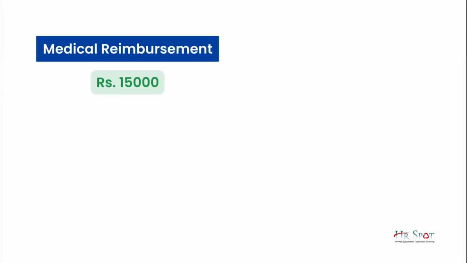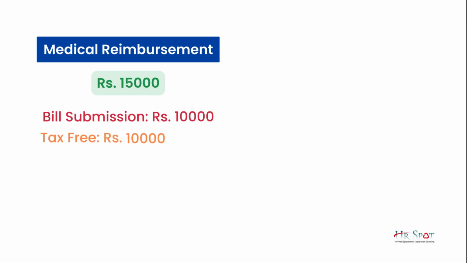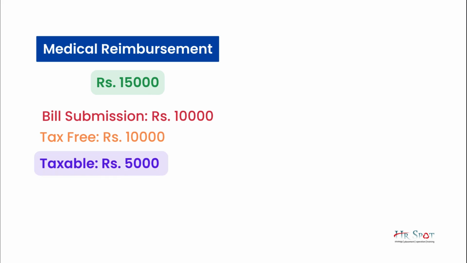Let us take an example. Suppose the medical reimbursement as per the CTC structure is 15,000, but the employee has submitted bills of only 10,000. How much will become tax free? 10,000 only. The balance 5,000 will become taxable.